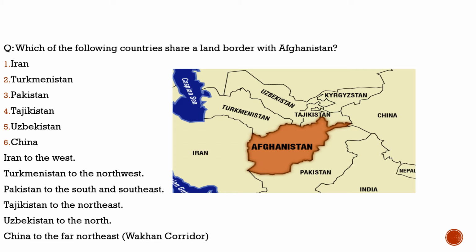Here again, the question is with respect to the land border with Afghanistan. Why are we discussing this question? Because, as we recently discussed, the Taliban government in Afghanistan was trying to sign a deal with India, where India would allow their envoy to sit in the Afghanistan embassy in India, and finally India agreed to it. It is very geopolitical in nature: given the nature of the polity in Afghanistan, India would never have liked to deal with them.